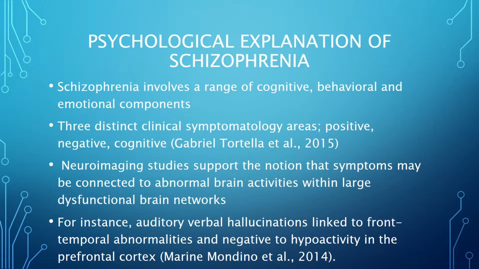Neuroimaging studies have supported the notion that these symptoms might be connected to abnormal brain activities with large dysfunctional brain networks. For instance, auditory verbal hallucinations have been linked to frontotemporal abnormalities and negative symptoms to hypoactivity in the prefrontal cortex.